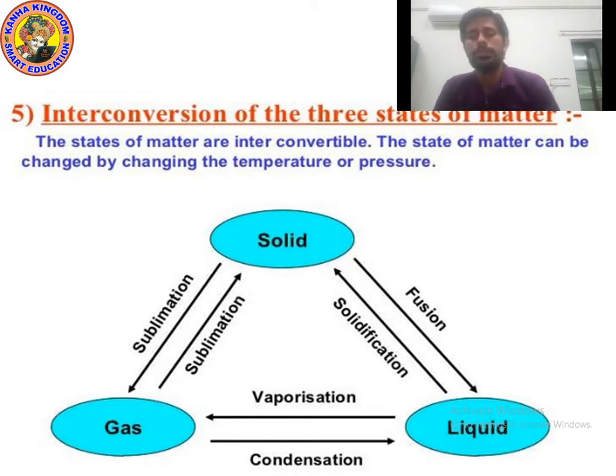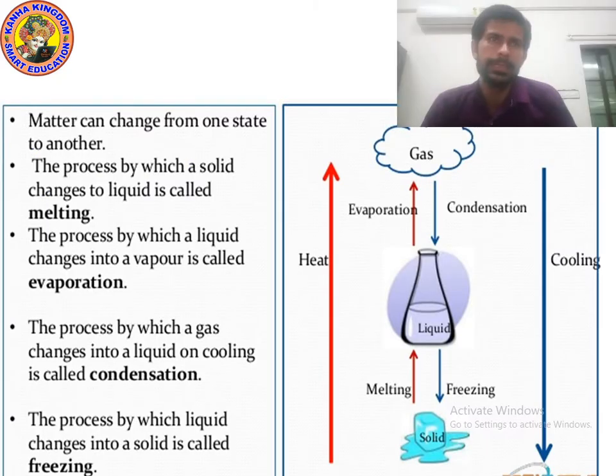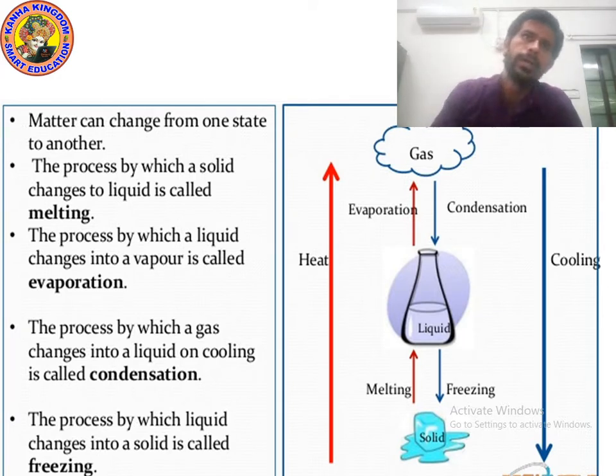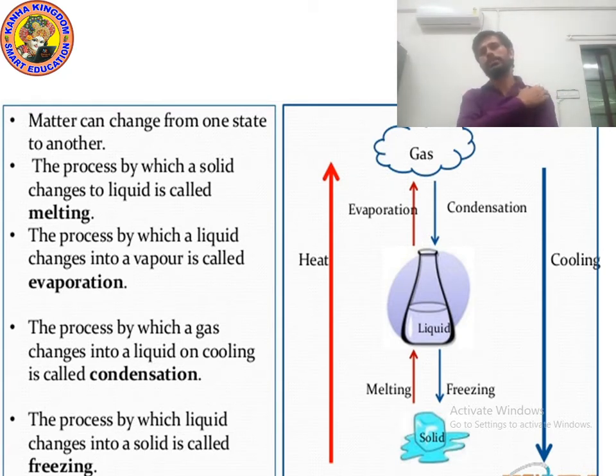You know kids, when you heat the ice, what happens? It changes into liquid, it changes into water. It is an example of fusion. I hope that you understood. Now let's move on to the next point. As you can see, the definitions of melting, evaporation, condensation, freezing. You can write them down. These are the main definitions which are given in your book.